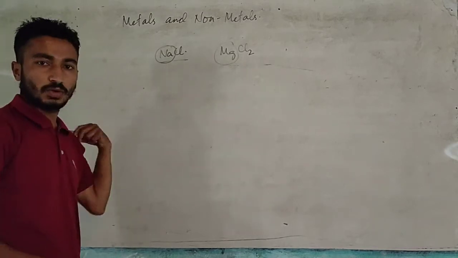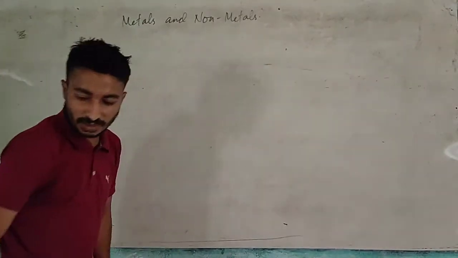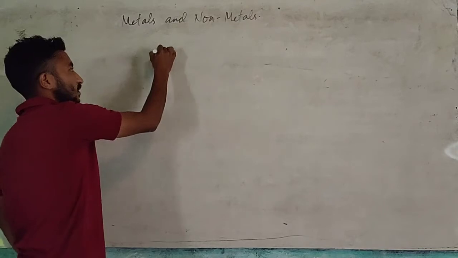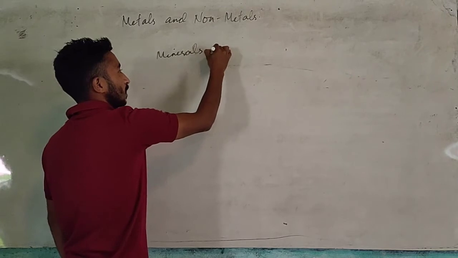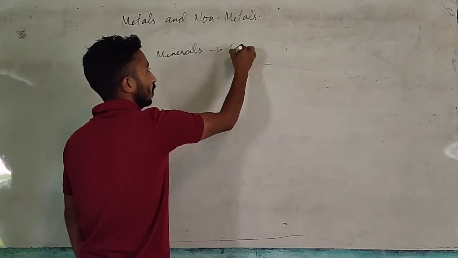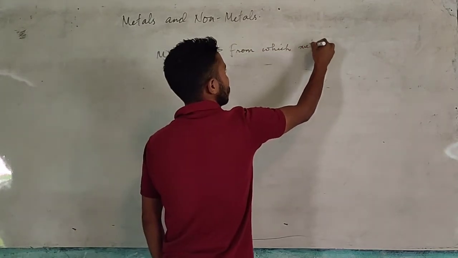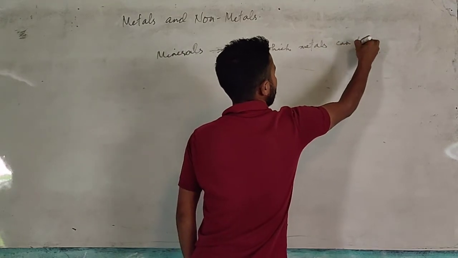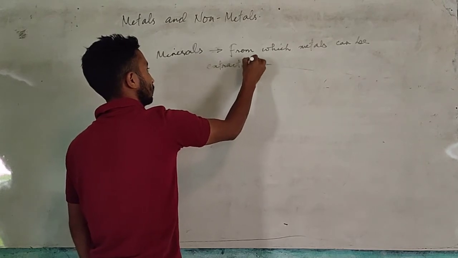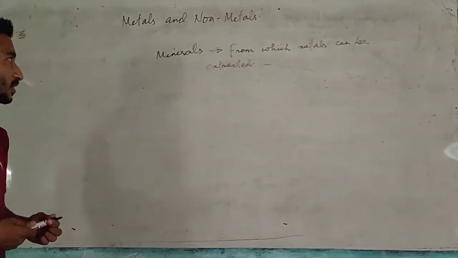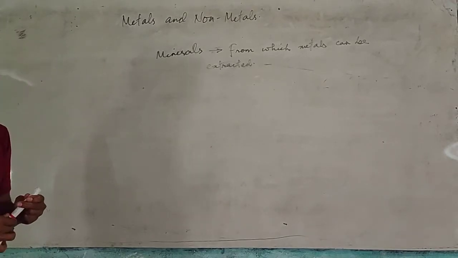Minerals are substances from which metals can be extracted. Minerals are of different types.